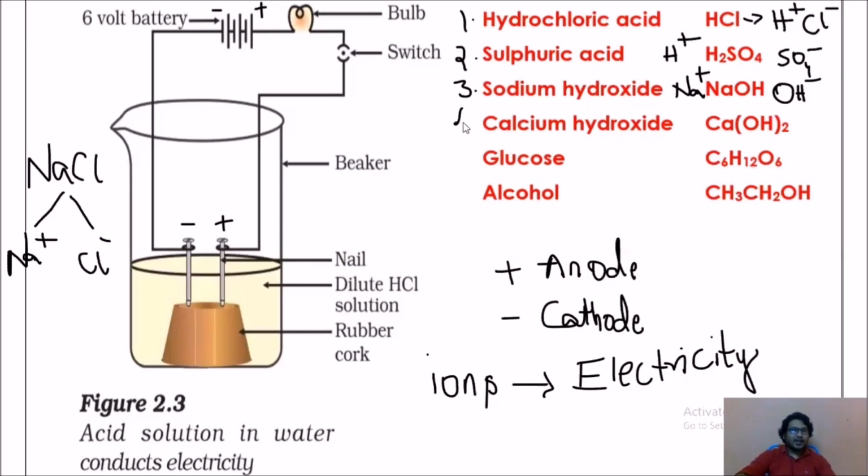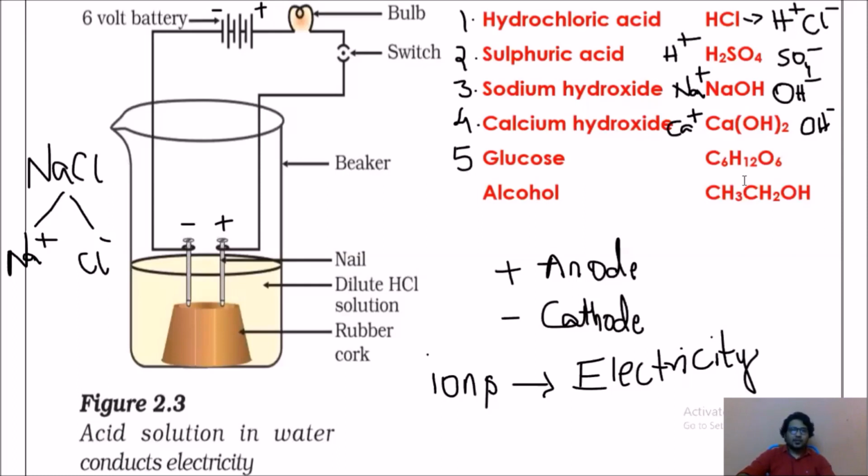And repeat that experiment with number 4, calcium hydroxide. You know now how it splits. It splits into Ca plus and OH minus. Ions are present. Ions are responsible for electricity. So by this what can we conclude? Acidic solutions and basic solutions both conduct electricity. Whether it may be concentrated acid or dilute acid, it conducts electricity, and bases also conduct electricity.